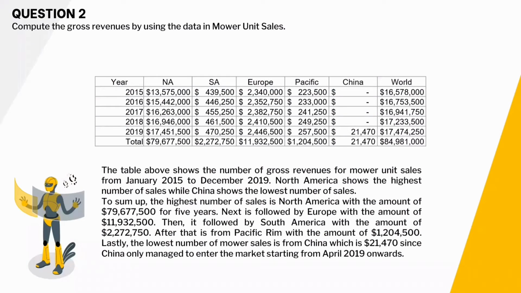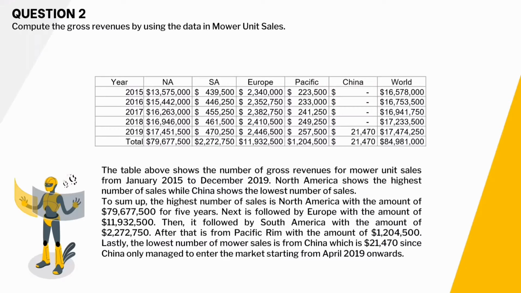Okay, next, question 2, we need to compute the gross revenues by using the data in mower unit sales. Since the data for mower unit sales are a bit too complicated, we combine and conclude it in one table that represents each year for each country. The table above shows the gross revenues for mower unit sales from January 2015 to December 2019. North America shows the highest number of sales, while China shows the lowest number of sales in mower.